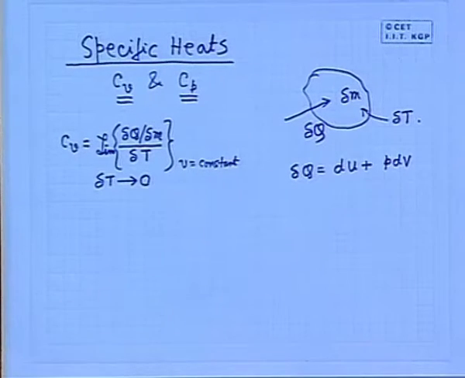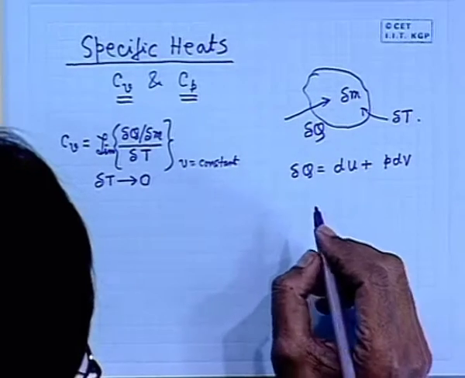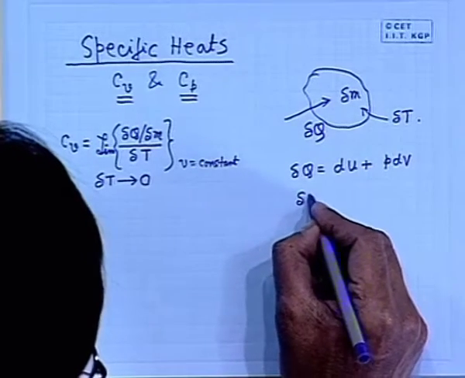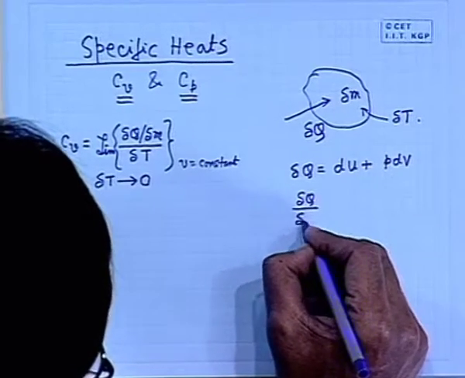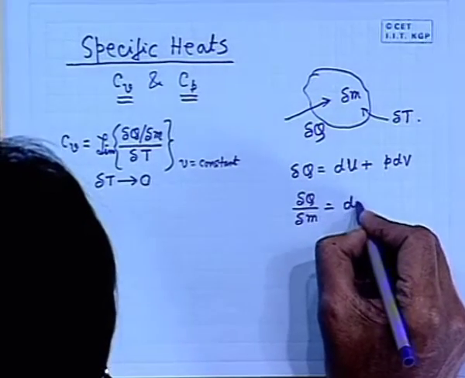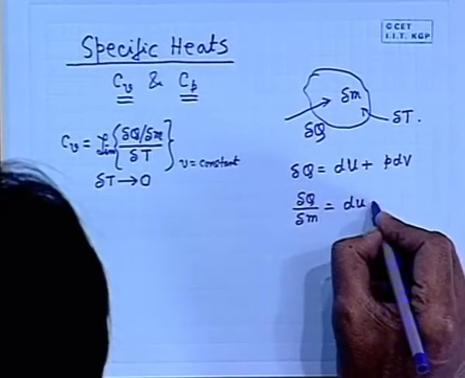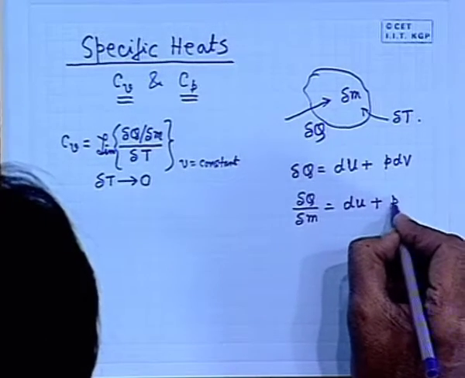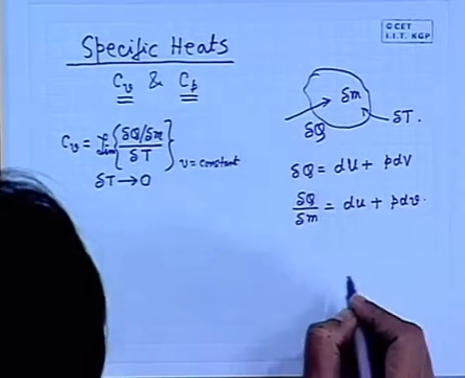So, we will not allow any other work transfer except the displacement work. Understand? So, only displacement work, that is PdV work, will be allowed. Okay. Now, if we write delta Q by delta M, what is this? This is capital U, I have just told, this is small u, that means specific internal energy, plus P into dV.